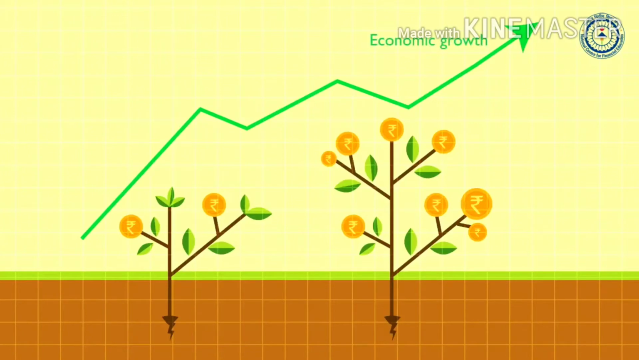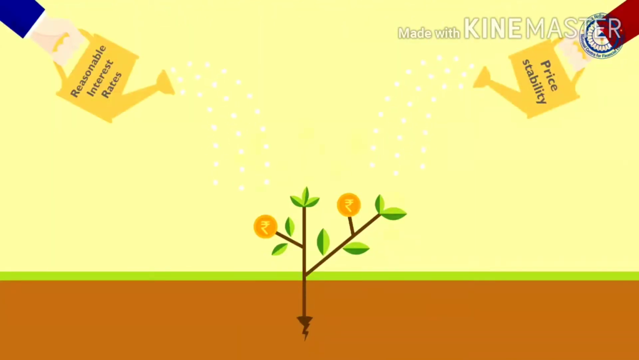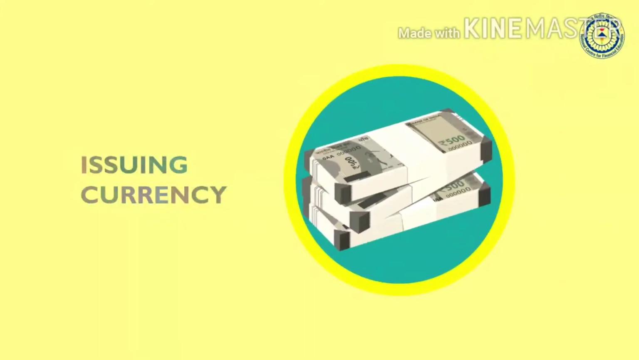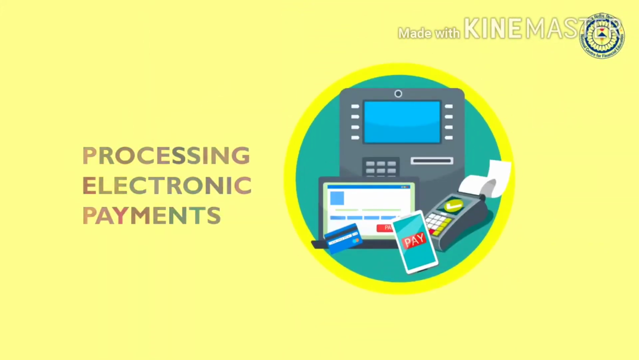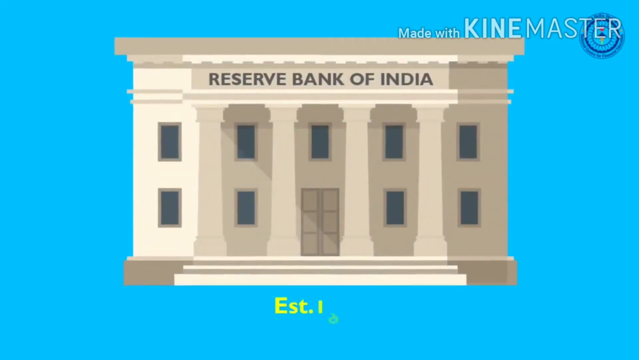RBI also promotes economic growth by keeping prices stable and interest rates reasonable, and also provides various services which help people, like issuing currency and processing electronic payments, etc. The Reserve Bank of India was established in 1935. The main functions of RBI are